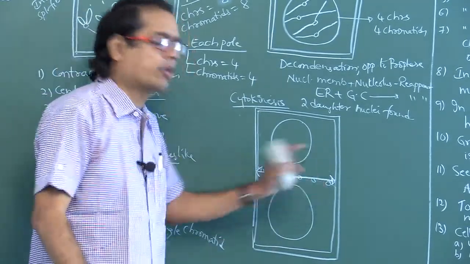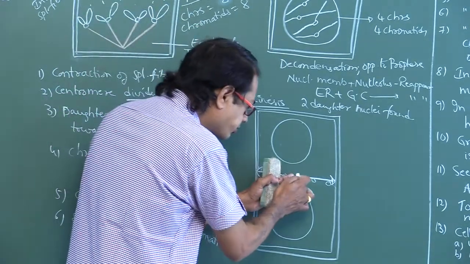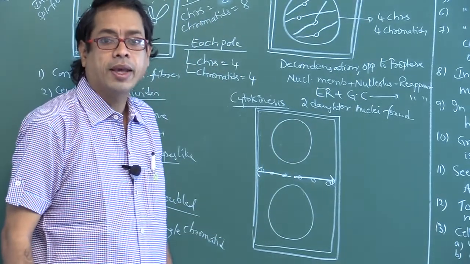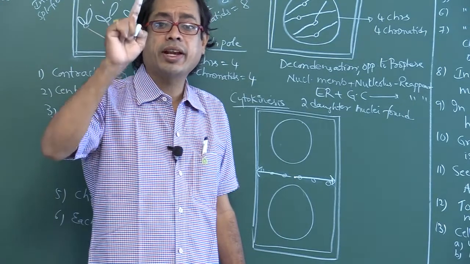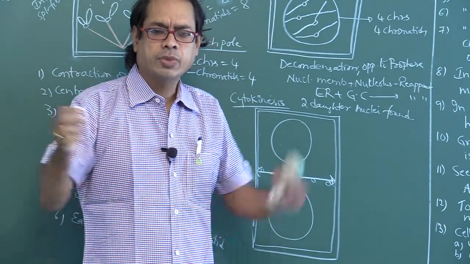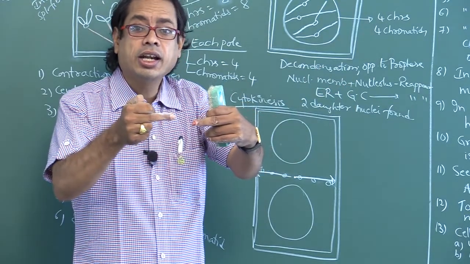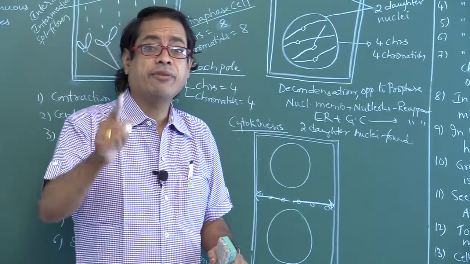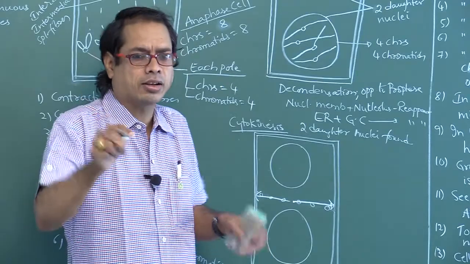As the cell plate is formed, it occurs in centrifugal manner, towards periphery. In animal cells, cytokinesis occurs by the furrowing method, in centripetal manner. In plant cells, cytokinesis occurs by which method? Cell plate method, in centrifugal manner.